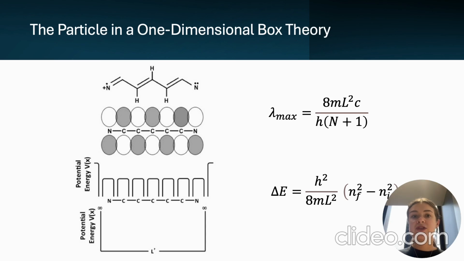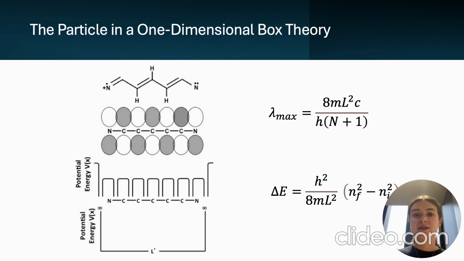To move on to our investigation of different theoretical methods, we began by implementing the particle-in-a-box method, which is a simplified way of modeling the electronic properties of molecules, especially their energy levels. In this model, we treat the conjugated system as if it were a particle confined to move within a box, as illustrated on the left. That is, it defines a space determined by the length of the conjugated chain.